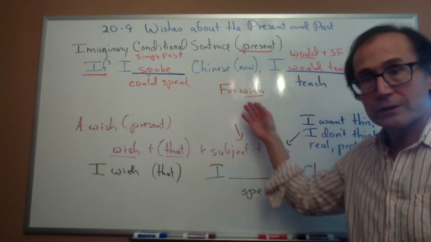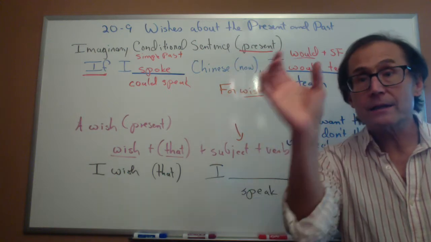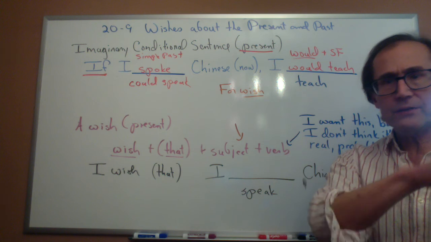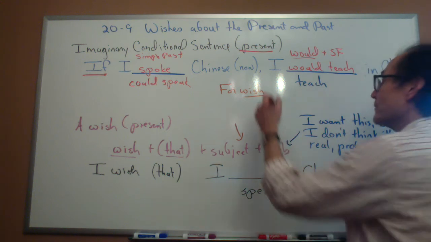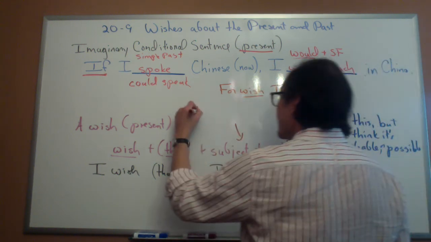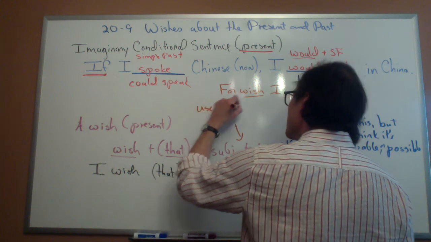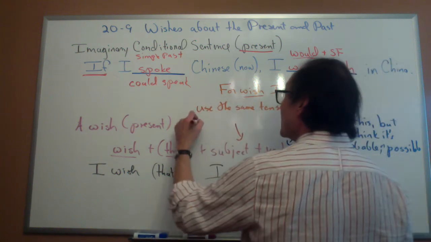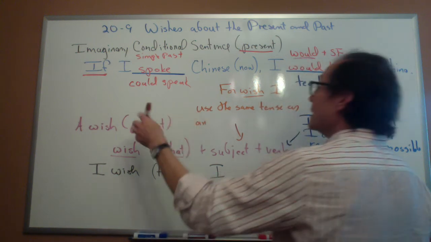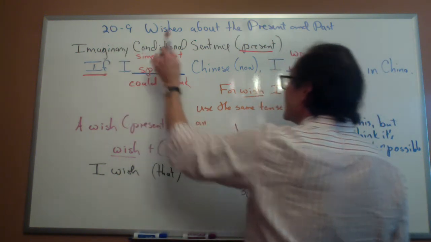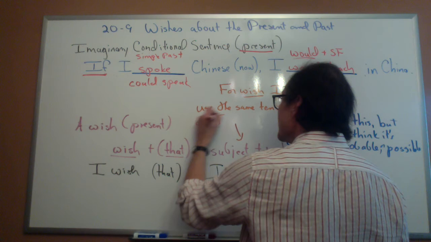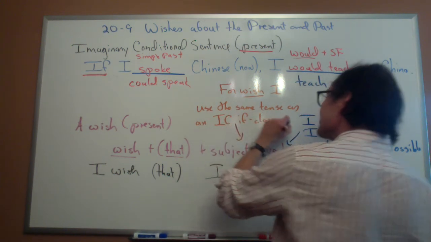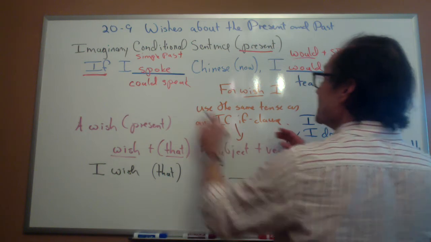For wish, now when I say wish, I want to make clear, I mean wish and that and subject and verb. This is only for this meaning of wish. The other meanings of wish, this doesn't apply. But for wish, I use the same tense as an imaginary condition. I'm going to put IC for imaginary conditional if clause. Okay? So here, IC means imaginary.